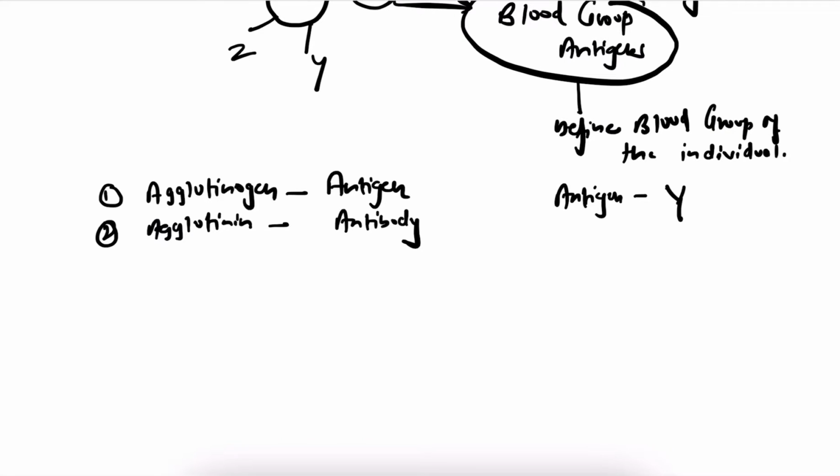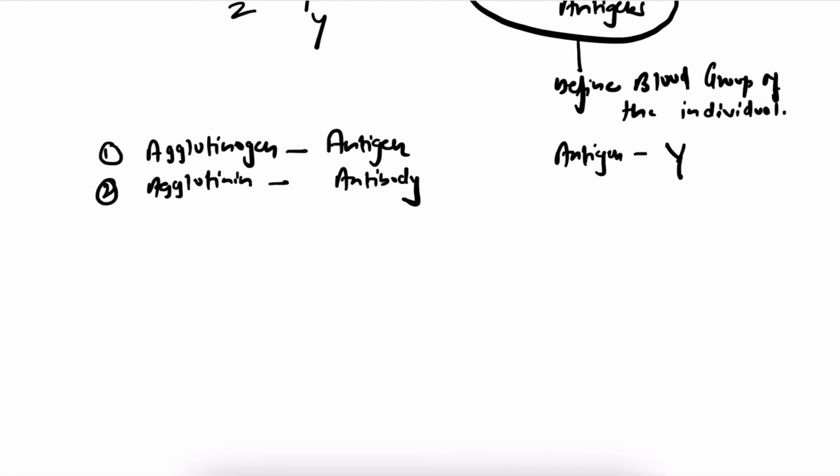Now let us discuss how these antigens are formed. Mainly two types of antigens are present.